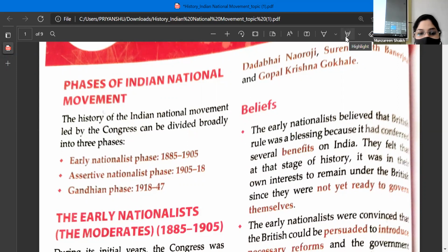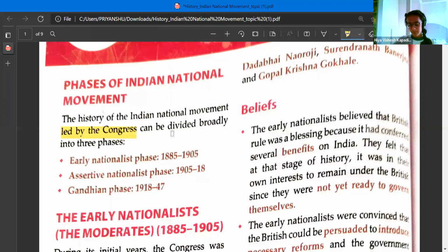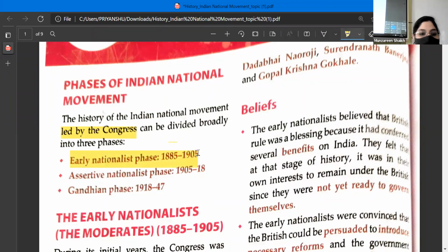First phase was the early nationalist phase, which was from 1885 to 1905. Yes? Just underline, led by Congress. Indian national movement was led by which party? Congress party. You remember we had seen the formation of Congress party in the previous chapter, how Congress was formed. So the first phase, early nationalist phase. Second phase, assertive nationalist phase. And what is the year, children? Very good. The third one is the Gandhian phase. What about Gandhian phase?